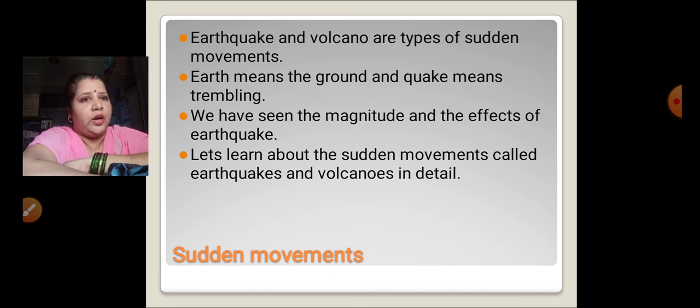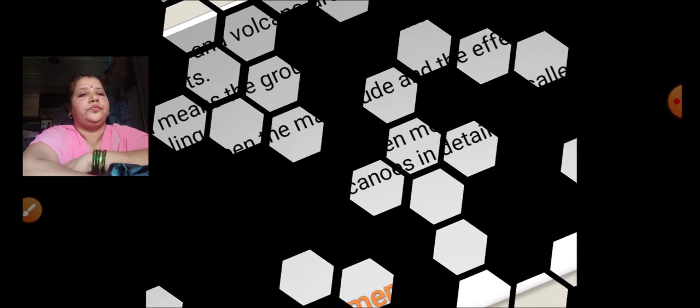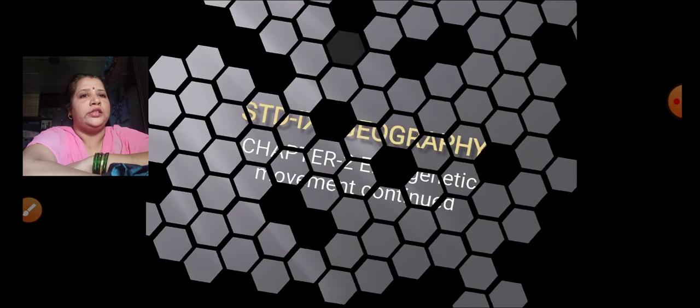Earthquake means the ground and quake means trembling. We had also seen the magnitude and the effects of the earthquake in the starting of the lesson. Now let's learn about the sudden movements called earthquakes and volcanoes in detail. Let's continue our lesson.